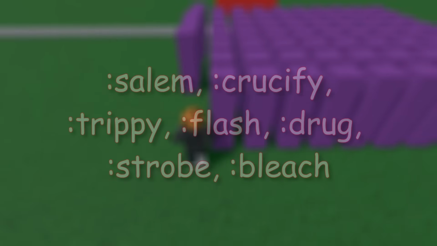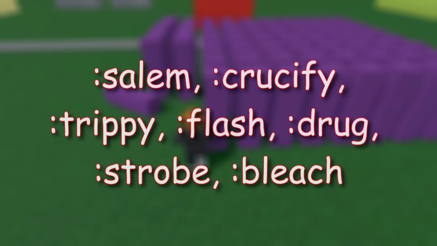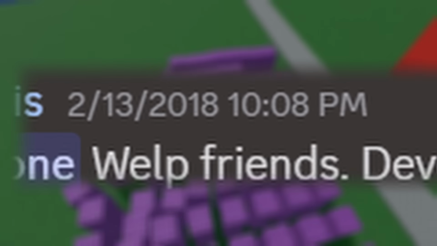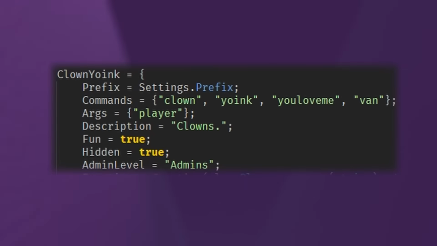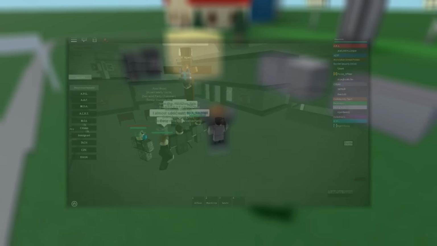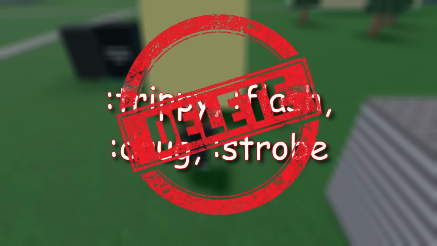Before I end this video, I just want to ask you guys if you know any of these admin commands on screen. I'm asking because these are all admin commands that were removed from Adonis Admin in 2018, including the kidnap command. But while we know where the kidnap command is today, the rest of these commands are nowhere to be found in Adonis, and the only videos I could find were of the crucify command. But I guess it doesn't really matter, as most of these commands are probably better off being deleted anyways.